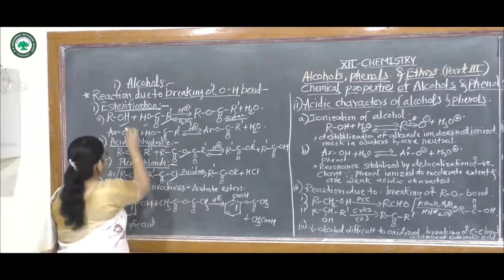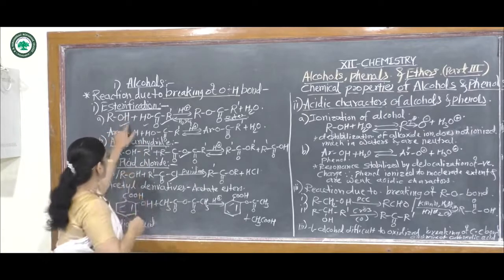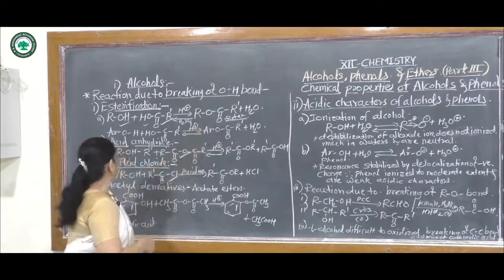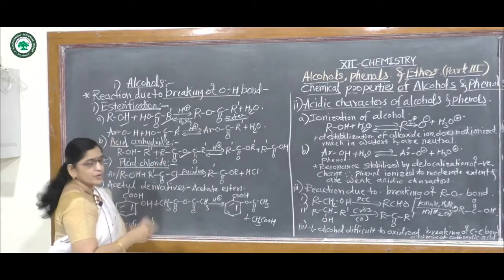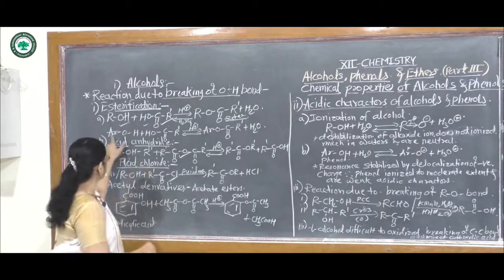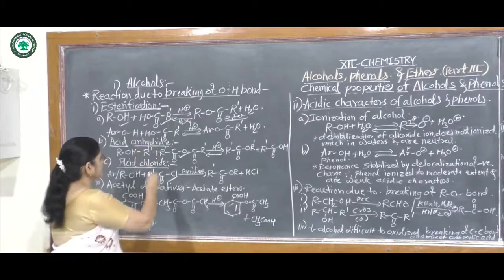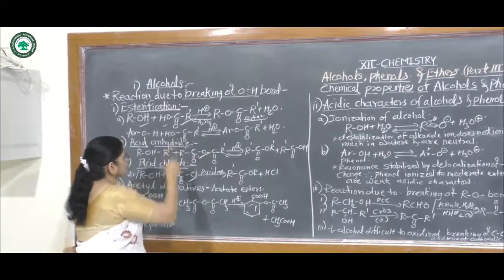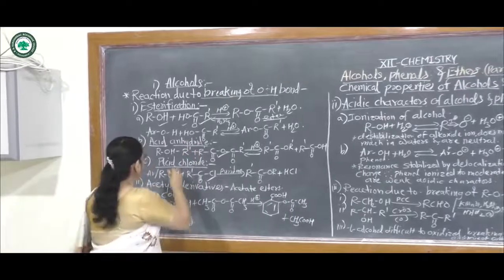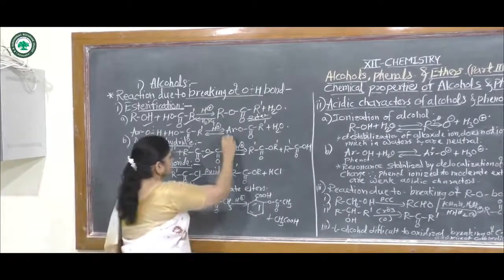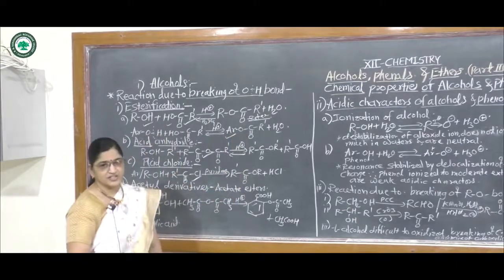In this reaction, the OH bond of the alcohol breaks and it gives the ester. The second reaction is also with phenol, that means ArOH reacts with carboxylic acid, RCOOH. Again the OH bond breaks here and it forms an aromatic ester.